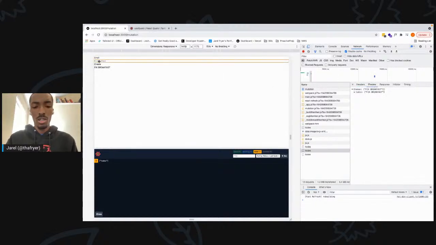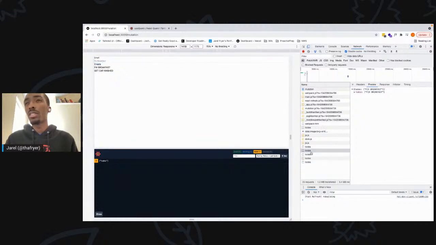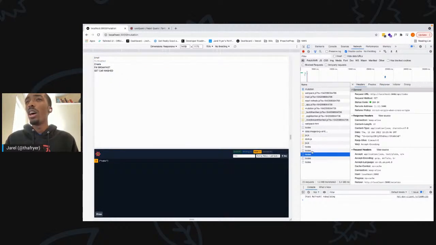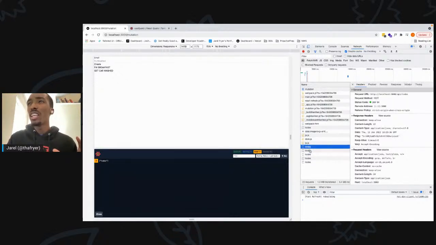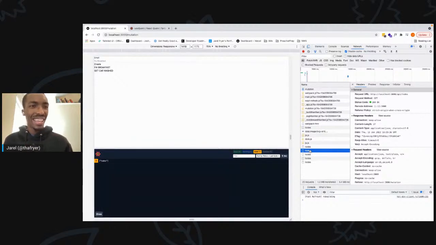We'll come here and we'll go get car wash. Okay, so you see something interesting that you're noticing here with this mutation pattern that I have: every time I make a POST, after that POST, it's doing a GET call for me.